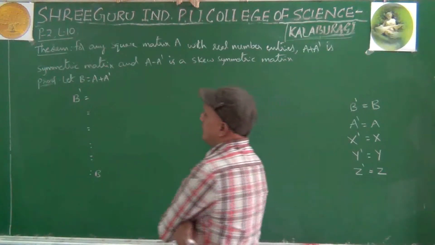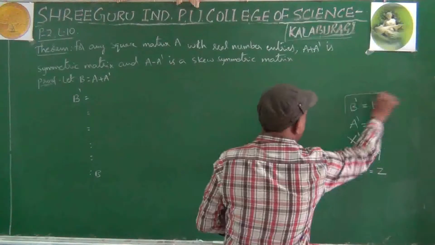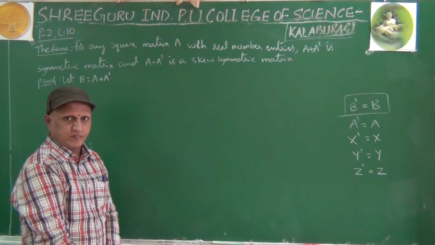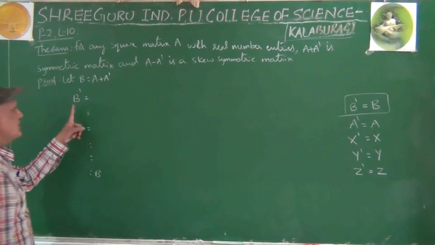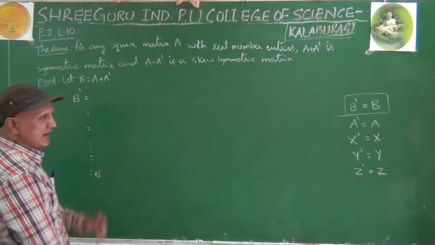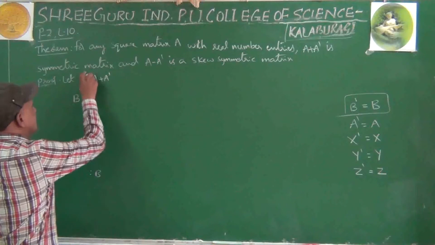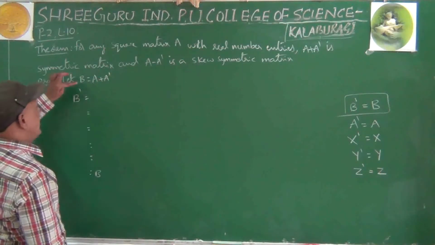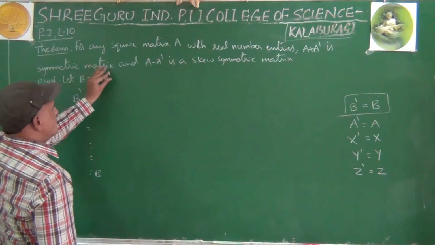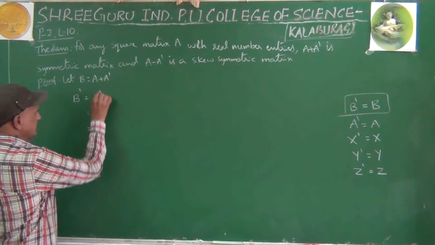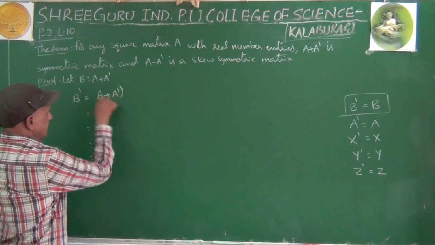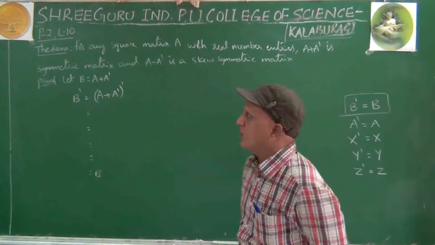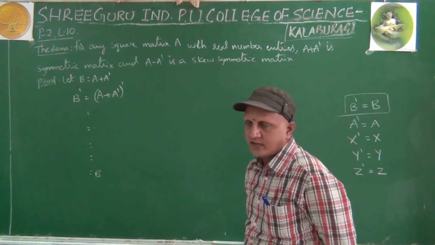How can we say that B is symmetric? If we can prove B dash equal to B, then we can say that B is symmetric. That's why we are finding B dash. B dash means on both sides take whole dash. Then it becomes B dash equal to A plus A dash whole dash.